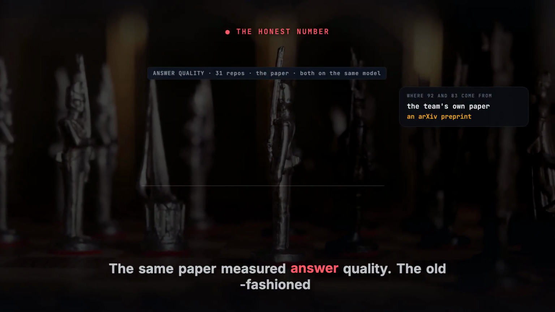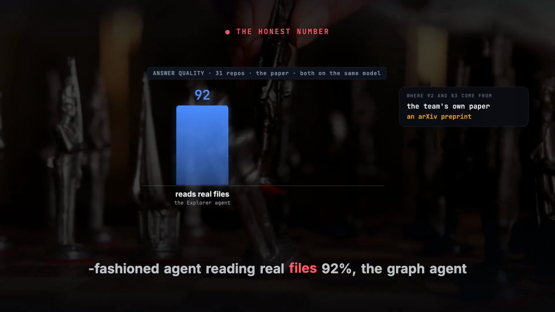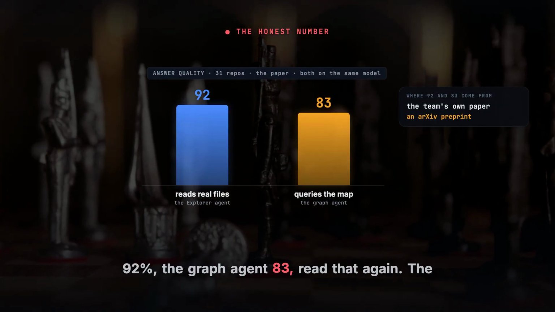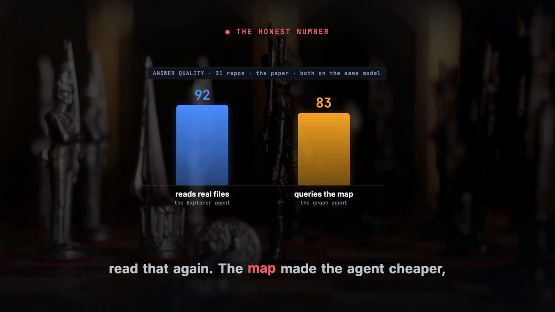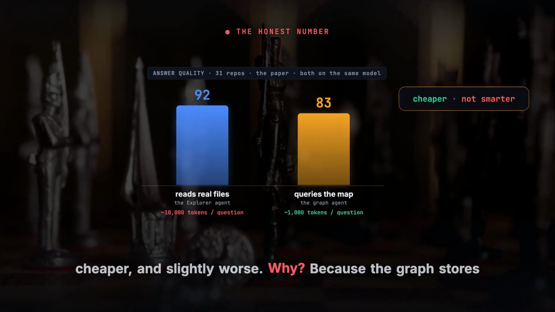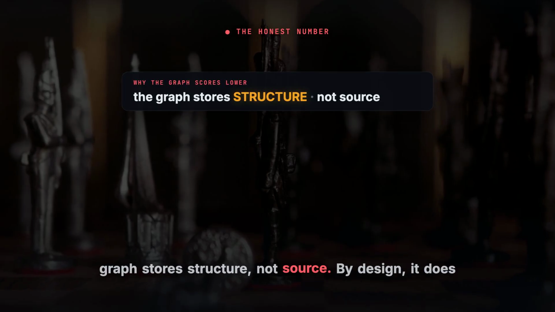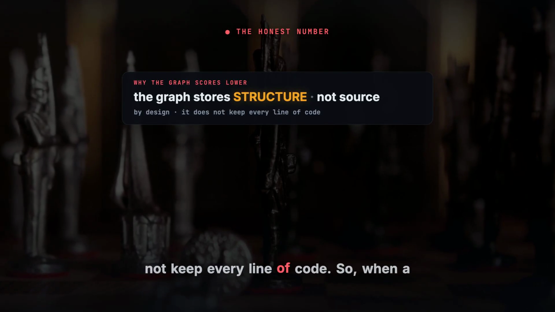The same paper measured answer quality. The old-fashioned agent reading real files: 92%, the graph agent: 83%. Read that again. The map made the agent cheaper and slightly worse. Why? Because the graph stores structure, not source. By design, it does not keep every line of code.